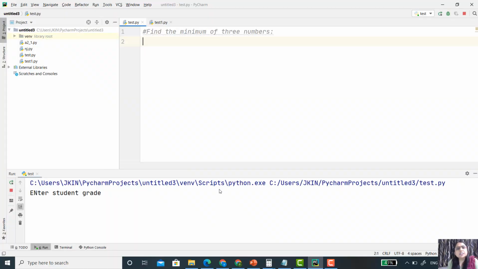Now we have to write code that finds the minimum of 3 numbers. The user will enter 3 different numbers. The first statement is a equals float input, I'm taking float, you can take integer also, "enter the first number".